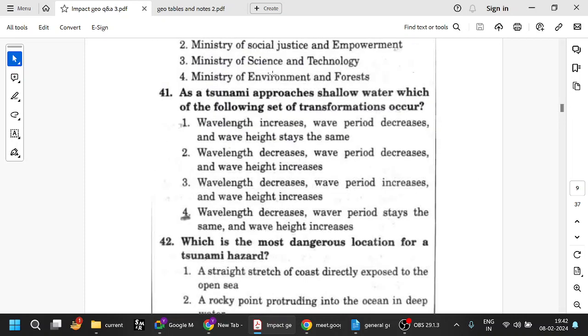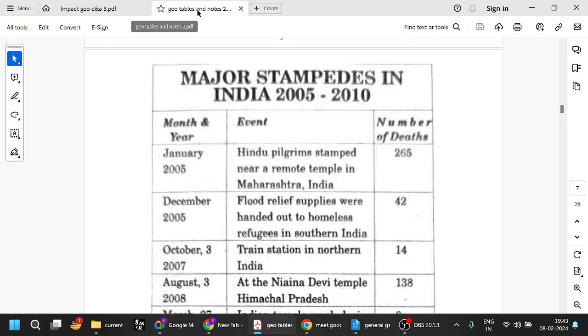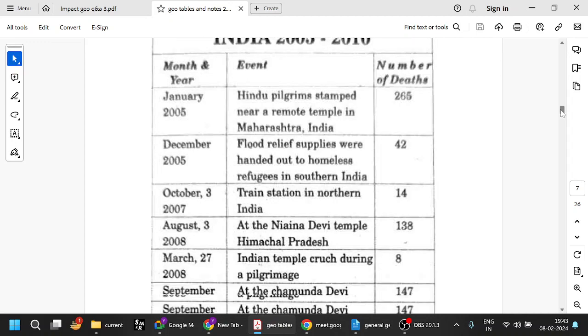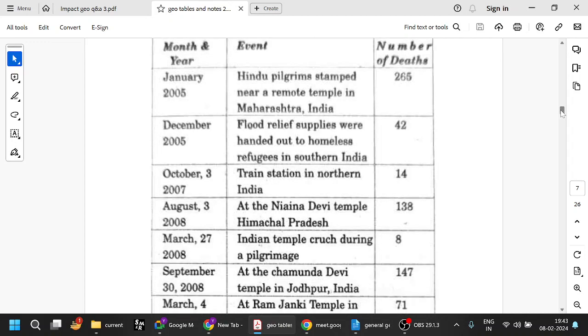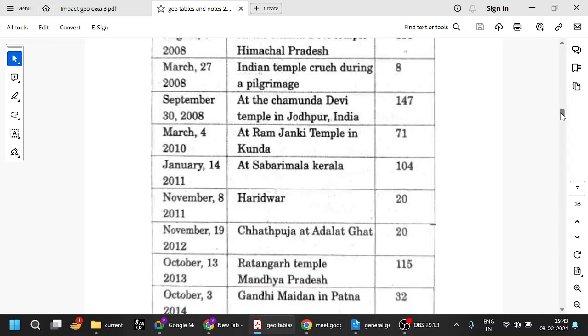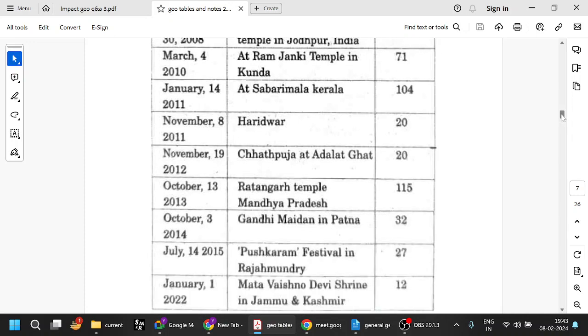And just before that, let's have a look at some of the major stampedes in India. We were looking at disaster management. So, these are man-made. Hindu Pilgrim Stampede in Maharashtra 2005. Train station, North India, Himachal Pradesh, Chamunda Devi, all these things. Just pause the video and take a look.